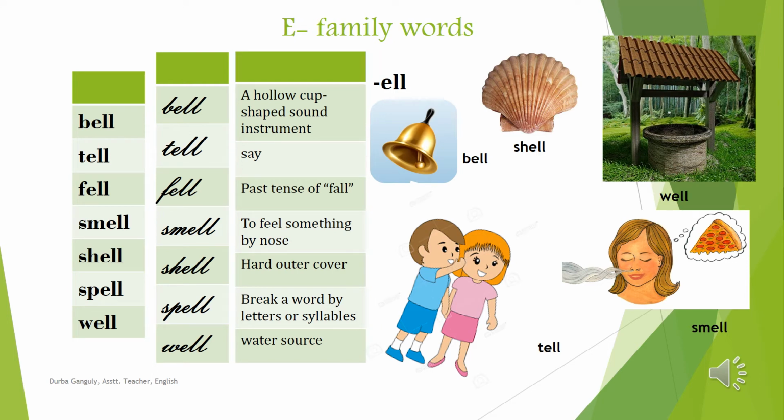Now E-double-L family words. We should start with bell, tell, fell, smell, shell, spell, well. Please pronounce these words along with me. Bell, bell we all know. And this is a favorite article when Christmas comes. And we sing jingle bell, jingle bell. So, while explaining, you can say this is a hollow cup-shaped round sound instrument.